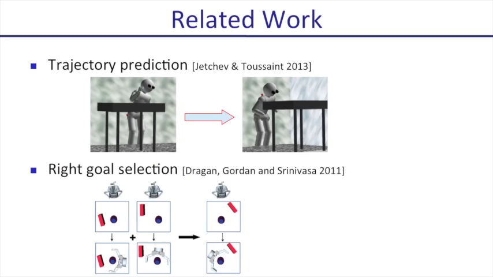There are many previous works trying to solve similar problems. Trajectory prediction approaches by Jetchev and Toussaint speed up movement generation using knowledge of the successfully optimized movements. Gathering such data allows creating a mapping between the situation and an initial path that is likely to quickly lead the local optimizer to converge to a good movement.